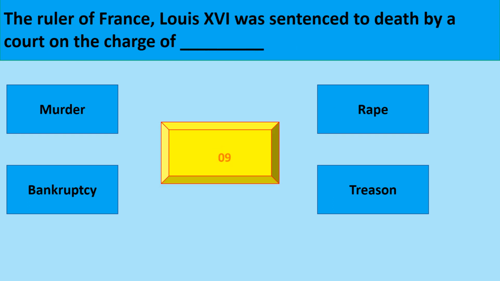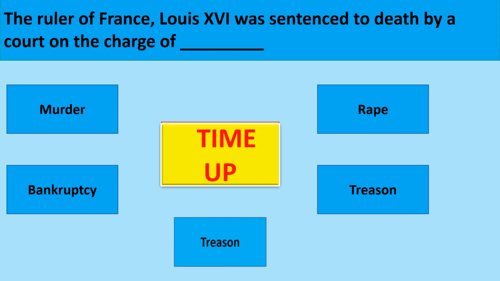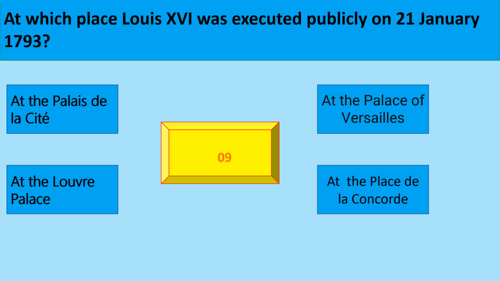The ruler of France, Louis XVI, was sentenced to death by a court on the charge of. The correct option is treason. At which place Louis XVI was executed publicly on 21st January 1793?